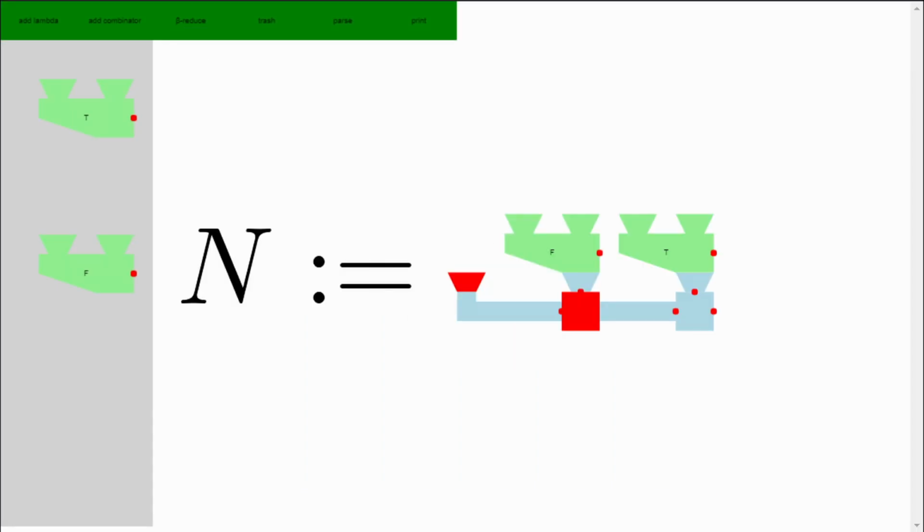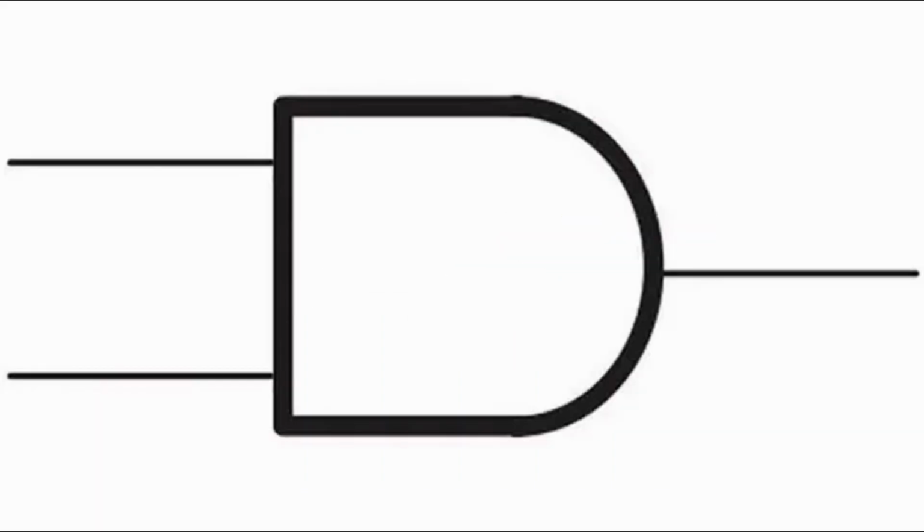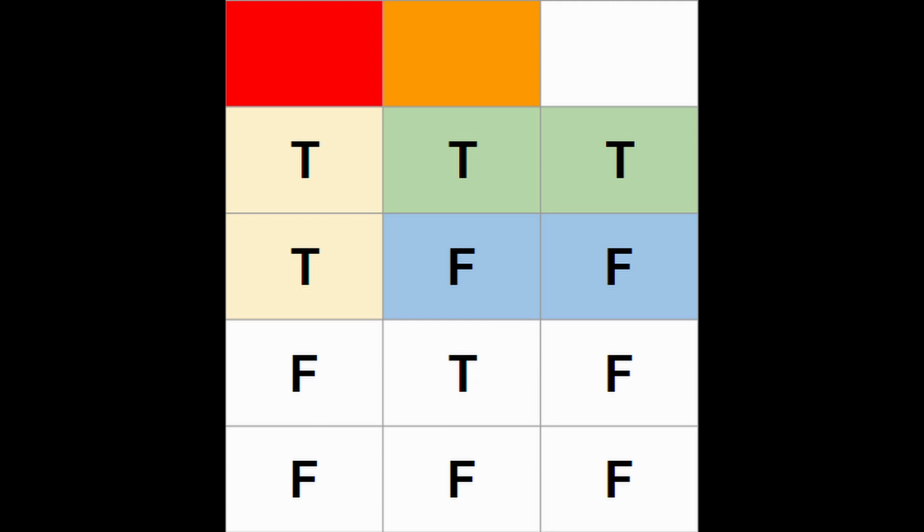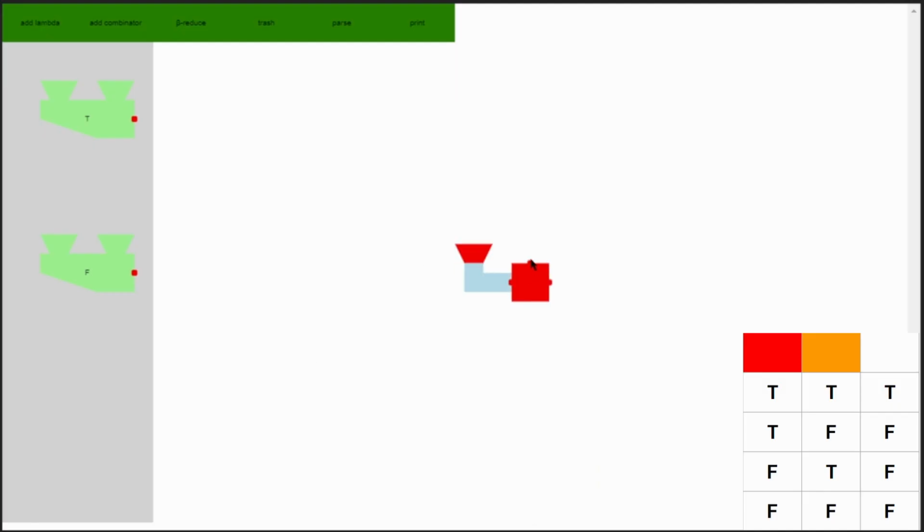So there we have a functioning NOT gate. Let's do one more, AND. This one's a bit more complicated, so we can pull up the truth table and look at it one input at a time. Notice if red is true, the output is always the same as orange. So we can set it up the same way as we did for NOT.